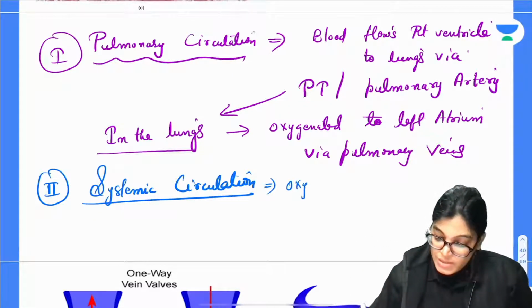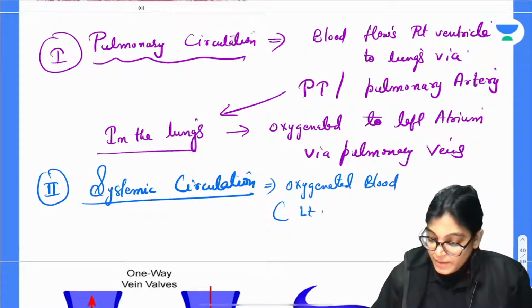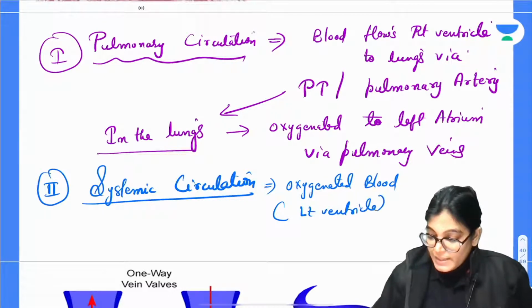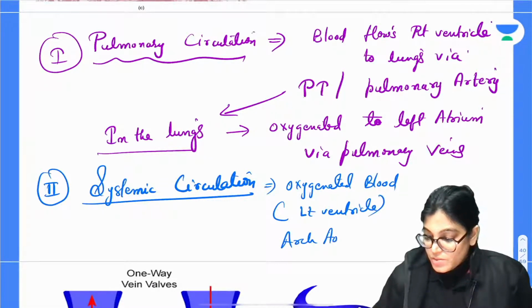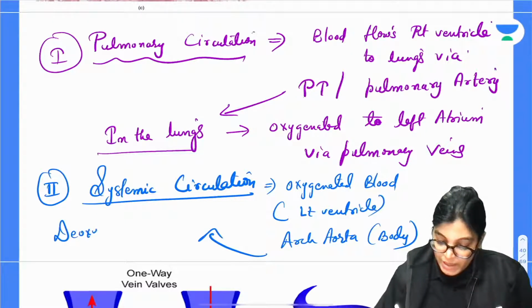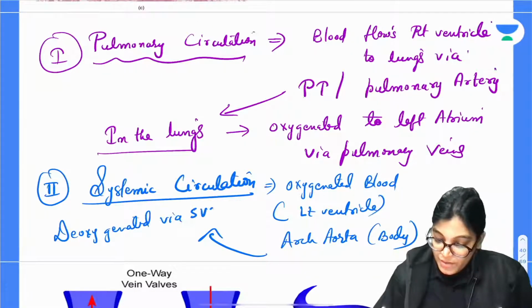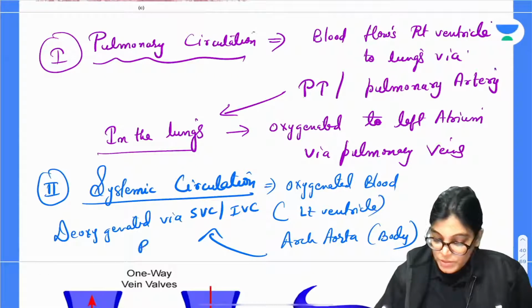Oxygenated blood passes from the left ventricle via the ascending aorta and arch of aorta to its various parts, reaches the body parts and body tissue, and ultimately deoxygenated blood is returned from the body parts via the superior vena cava and inferior vena cava, which open into the right atrium.